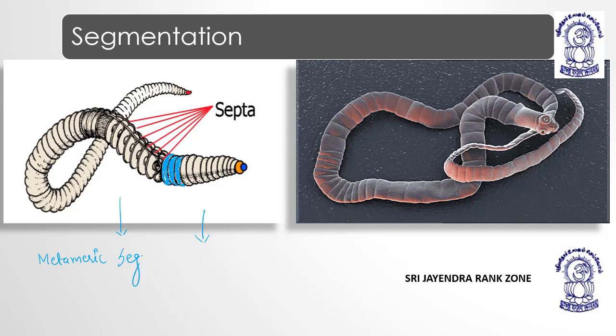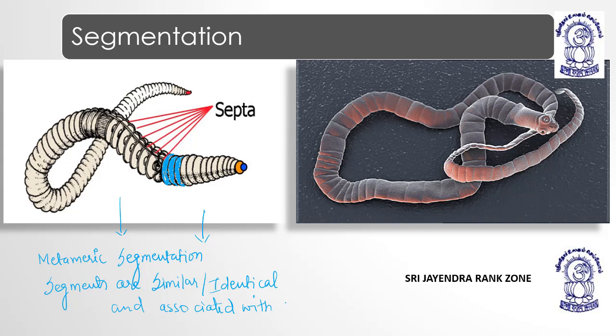Metameric segmentation, in which segments are similar, or we can say identical, and associated with some function, right?